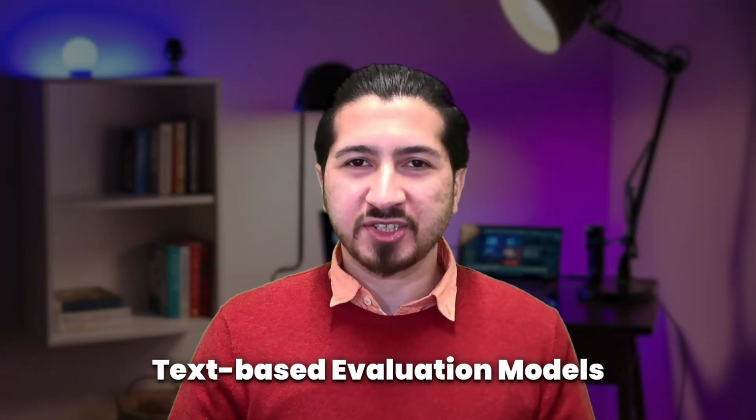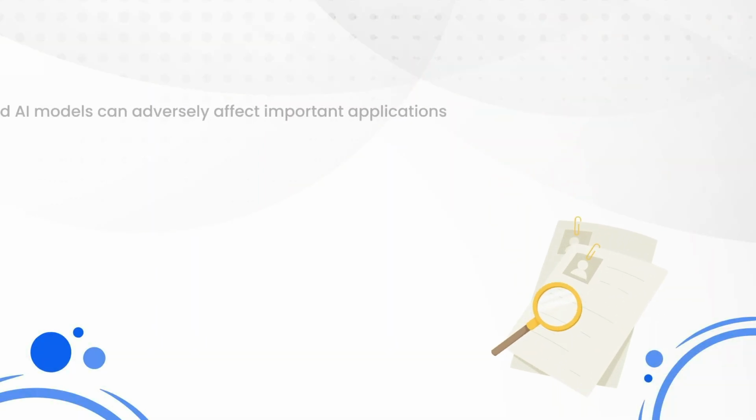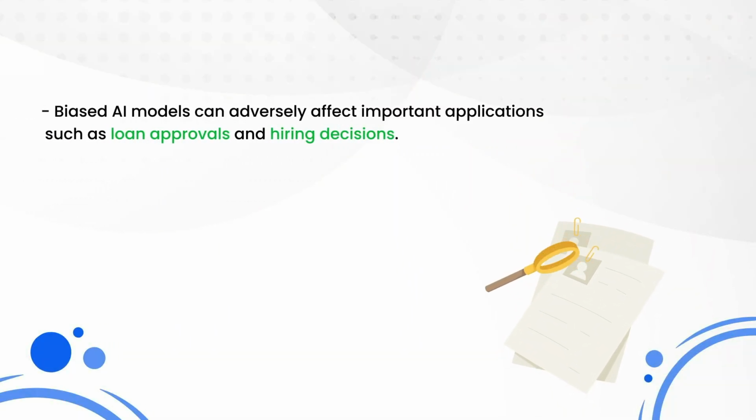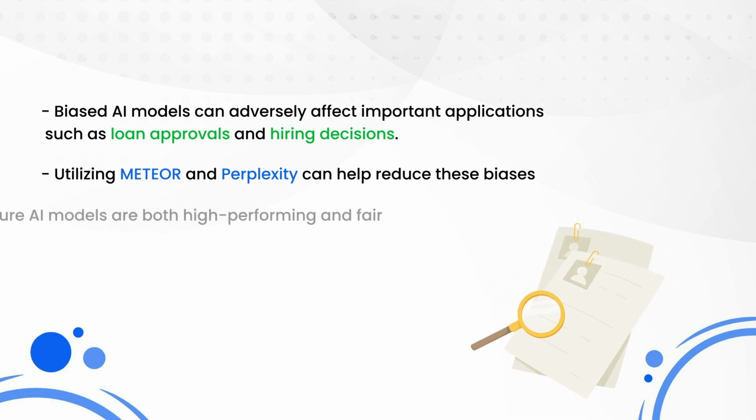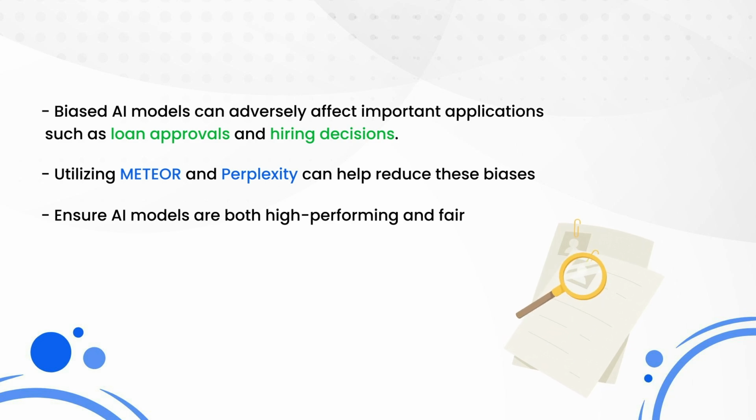In this video, we will explore foundational text-based evaluation models for LLMs, such as METEOR and Perplexity, alongside fairness evaluation metrics. Did you know that biased AI models can negatively impact applications in critical areas like loan approvals and hiring decisions? By using METEOR and Perplexity, you can mitigate the risks of these biases by ensuring your models are both